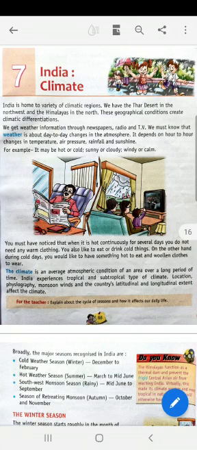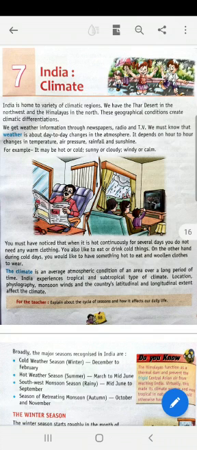Because of these two regions, a lot of difference is there in the climatic condition of India. These geographical conditions create climatic differentiations. We get weather information through newspapers, radio, and TV.